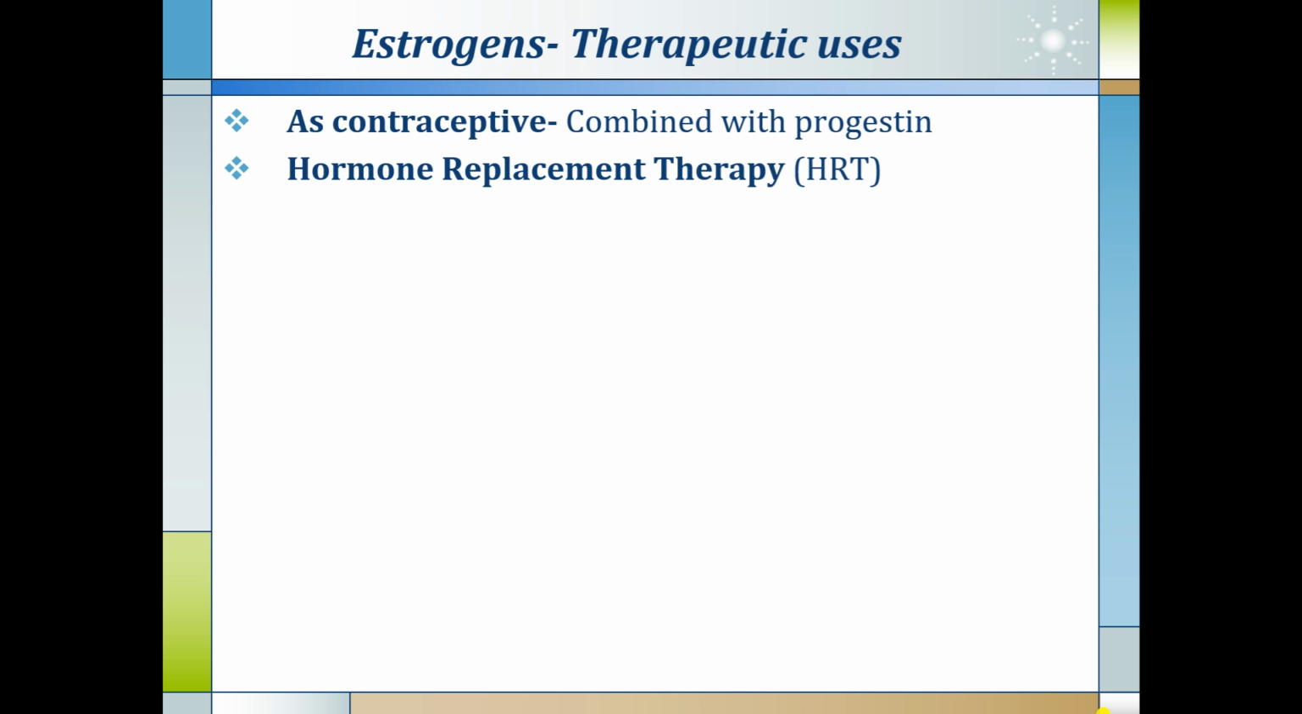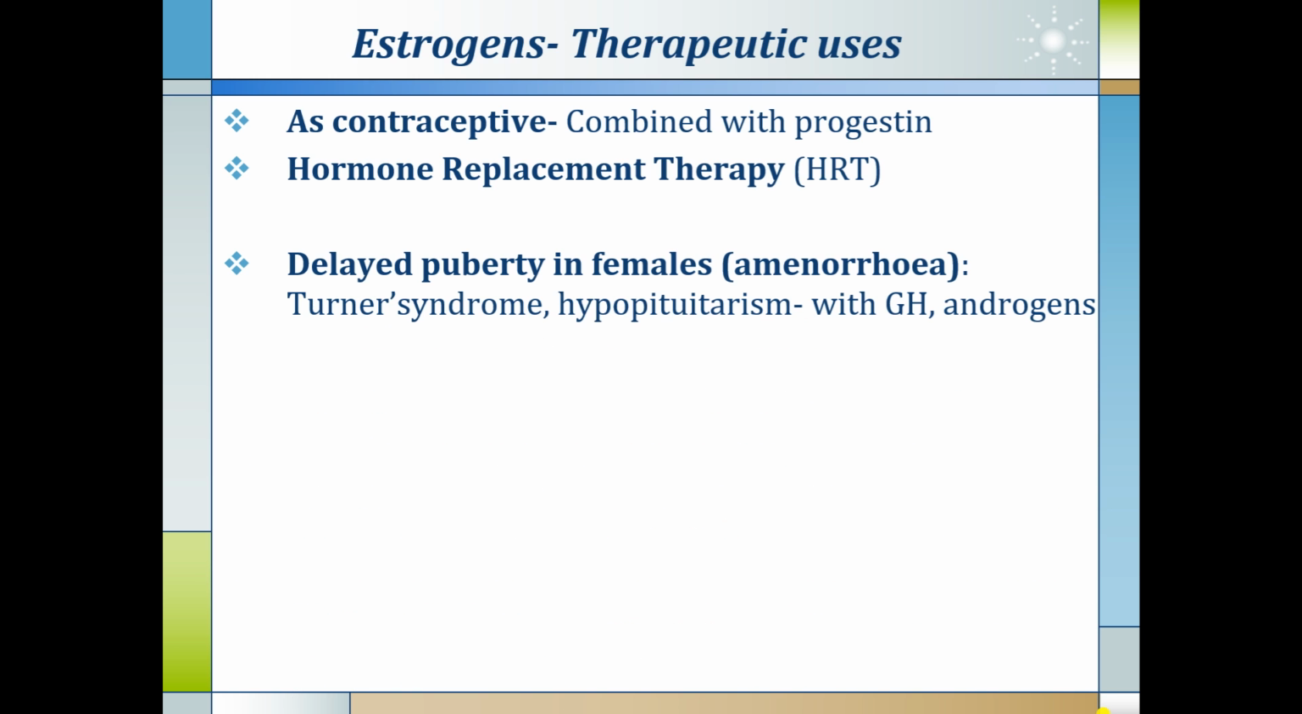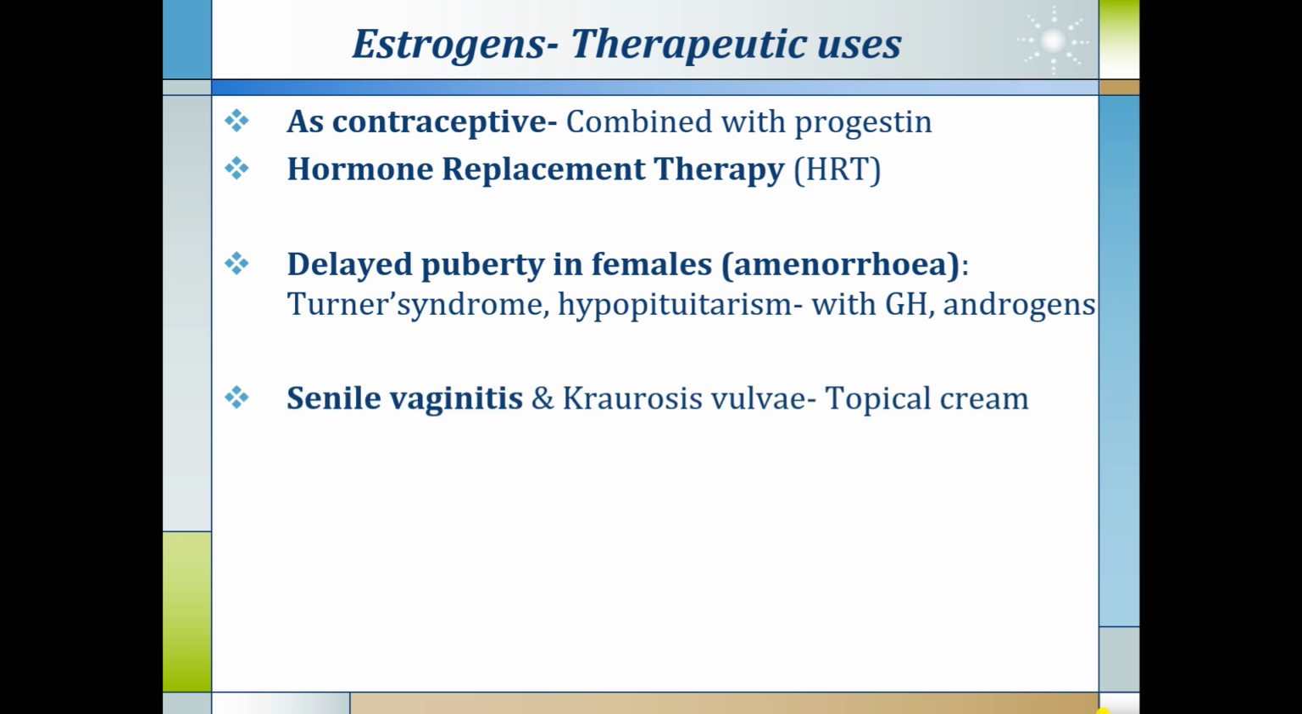Now we see the therapeutic uses of estrogen. Estrogen is mainly used for contraceptive purposes, as an oral contraceptive pill where it is combined with a progestin. Another most important use is hormone replacement therapy, which we are going to discuss in detail in subsequent lectures. It is also used for delayed puberty in females and amenorrhea, and for Turner syndrome and hypopituitarism, where it is given along with androgens and growth hormone.